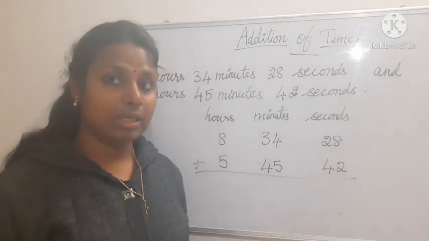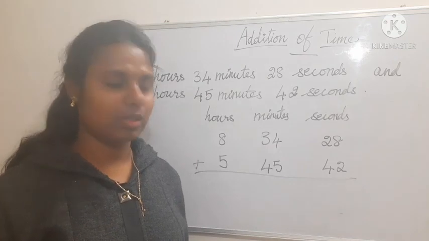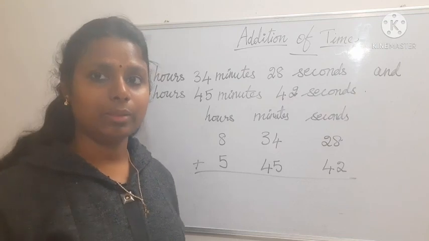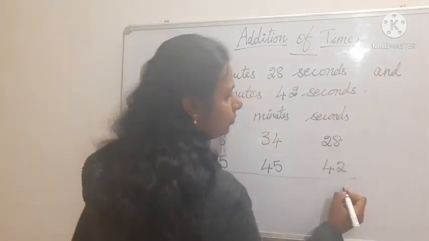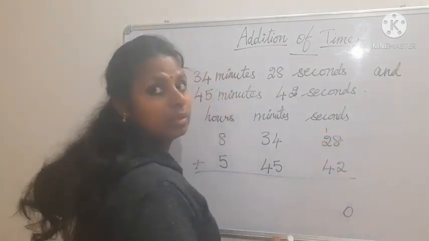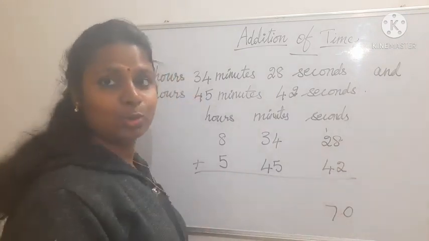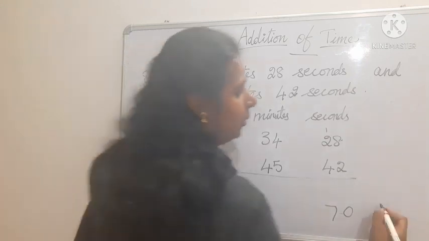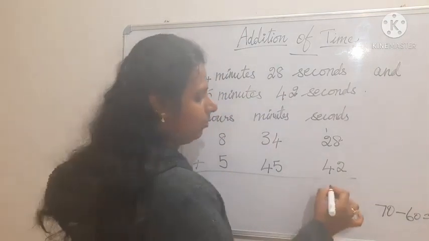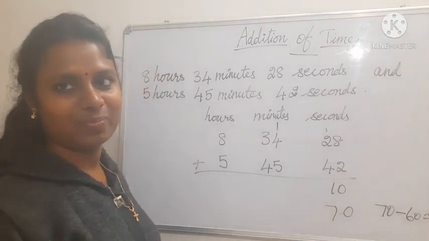Okay. First let me add and see whether it is less than 60. Let me see first whether it is less than 60, then after that I will proceed. Okay. So first, 8 plus 2, 10, 0, 1 carry, 4 plus 2, 6, plus 7, 70 again. So we cannot write. So we have to subtract: 70 minus 60 is equal to 10. That 10 we are going to write here. The 60 will come here as 1 minute.